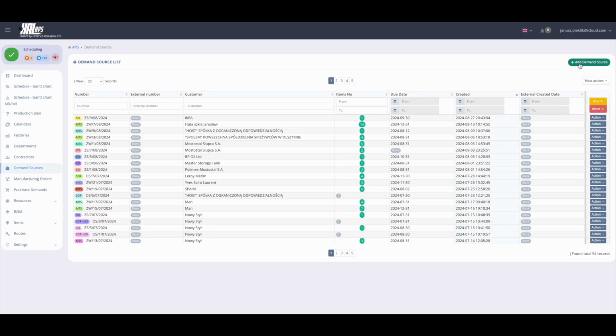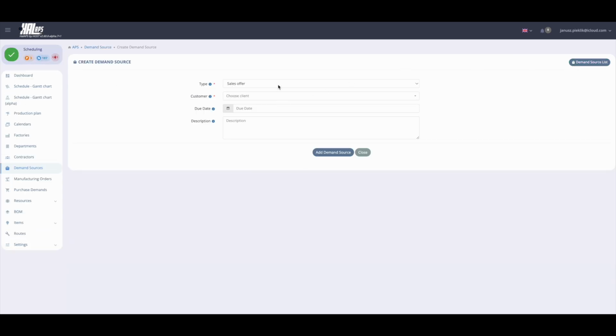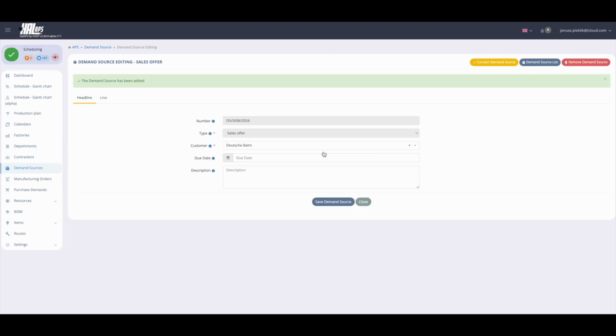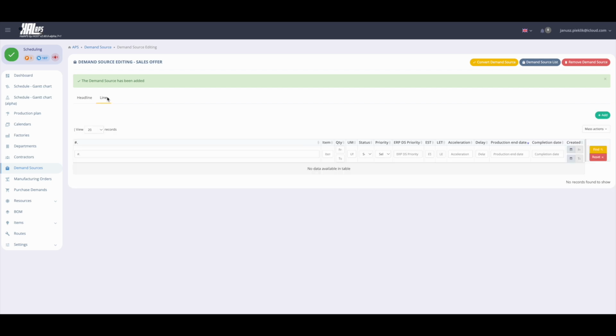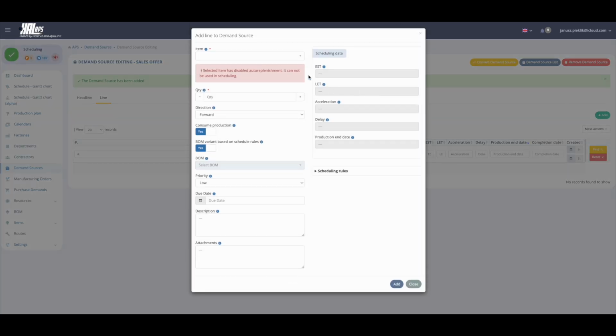A sales offer is a specific source of demand in HAL APS. Firstly, it is an informal demand used to reserve production capacity for a customer order that we are waiting for. Secondly, it can serve as a trigger for a purchase demand for critical materials for a future project, in which we intend to use materials with a longer purchase lead time than the production lead time. The informal demand has the characteristic that these transactions may not take place.